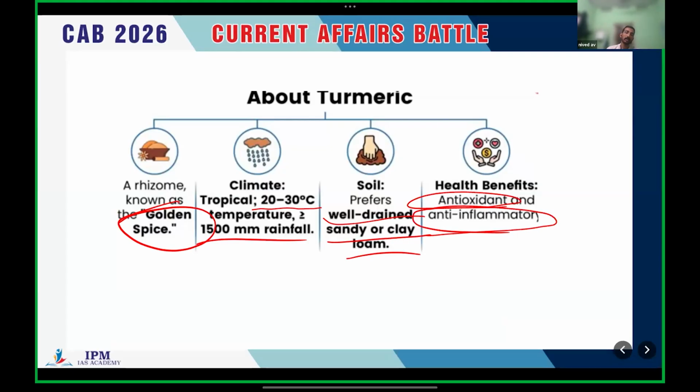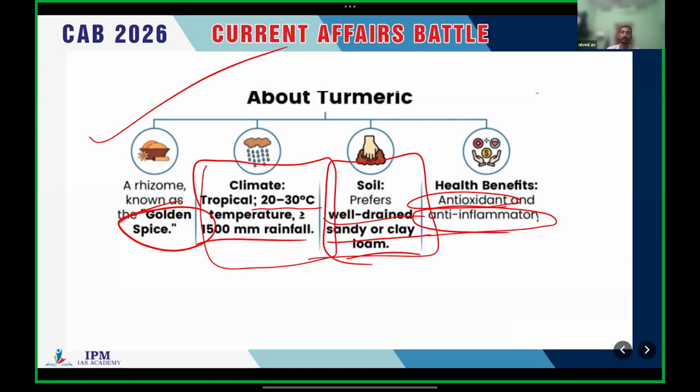So these are the basic ideas regarding turmeric. The climate and the soil are very important. It is a tropical crop which needs a tropical climate, 20 to 30 degrees Celsius temperature, 1500 millimeter rainfall, and well drained sandy or clay soil. Clear?